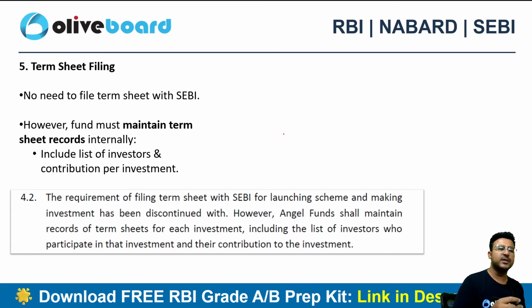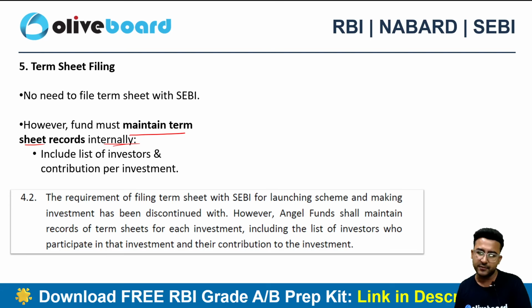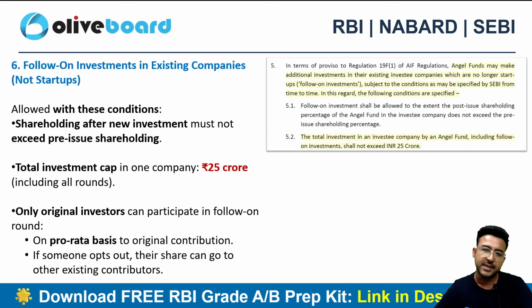Then if I talk about the term sheet filing, then no need to file the term sheet with SEBI now, right? You can maintain the term sheet internally only, including the list of all the investors and contribution per investor, right? So a term sheet is a document having each and every piece of information related to the fund and the investors, right? So now you are able to maintain the term sheet internally only, no need to file it with SEBI.